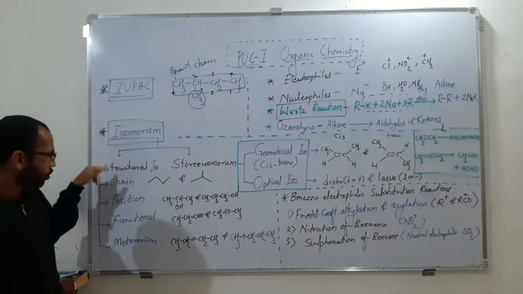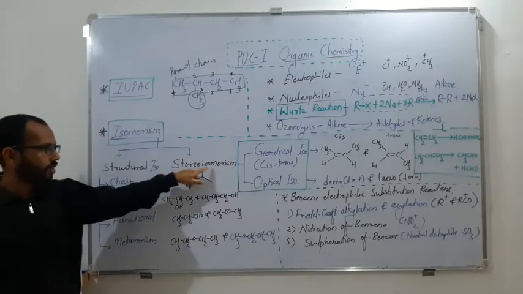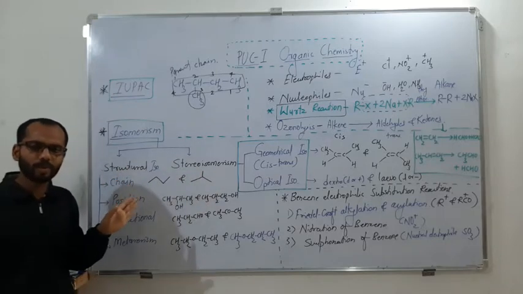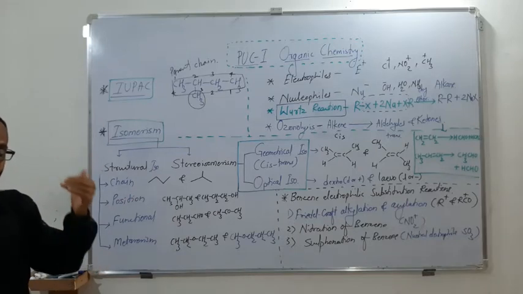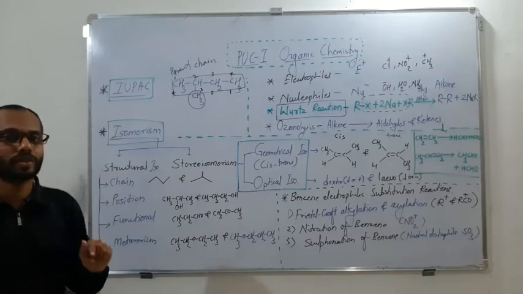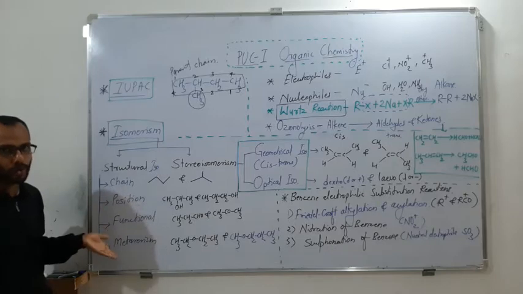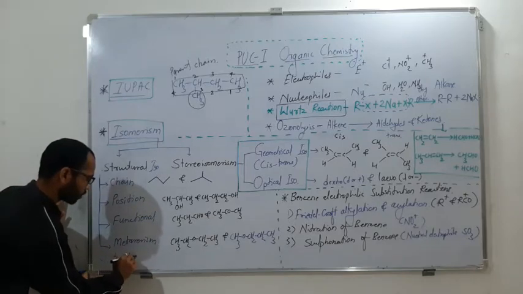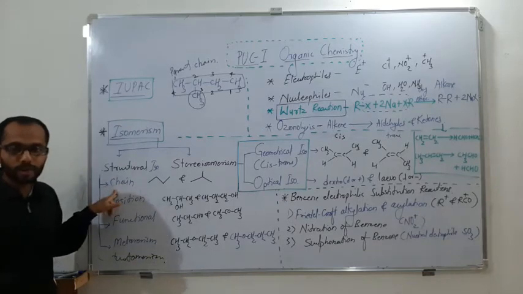Basically there are 2 types of isomerism, the structural isomerism and the stereoisomerism. Structural isomerism: the compounds have the same molecular formula, but the structures are different. Structure means the arrangement of atoms of the molecular formula is different. Structural isomerism again has 5 types, including tautomerism. So first we are going to have the chain isomerism.